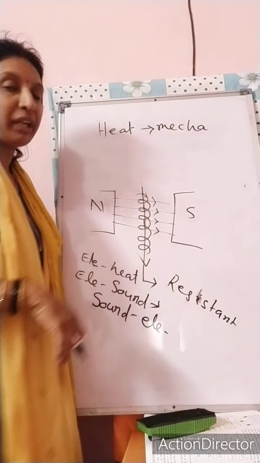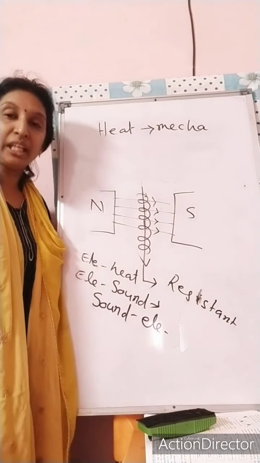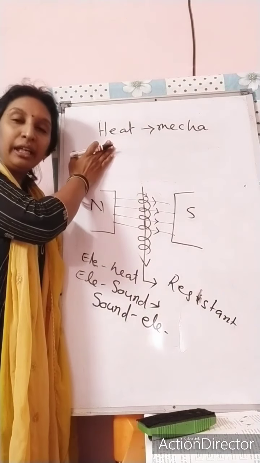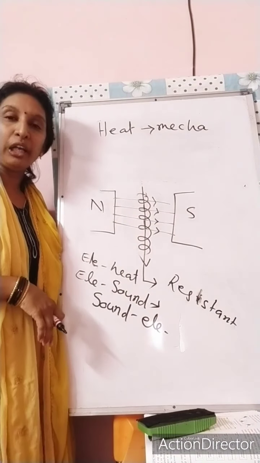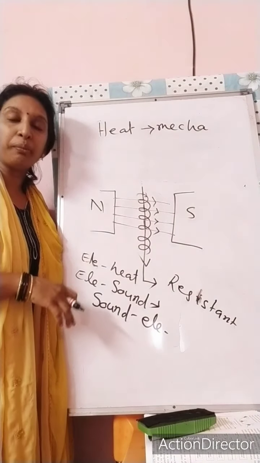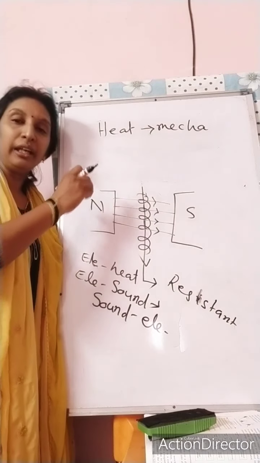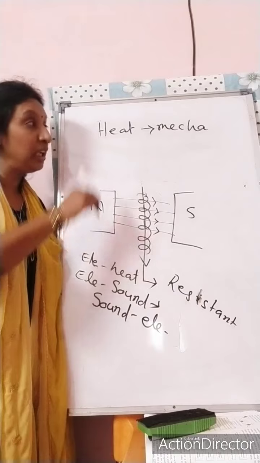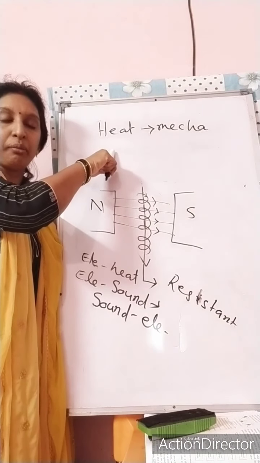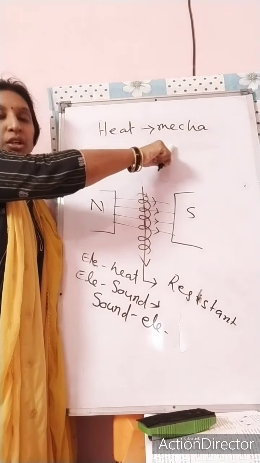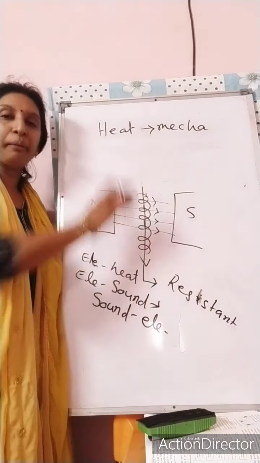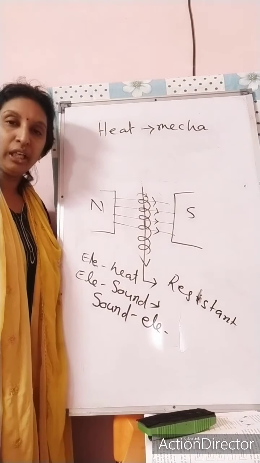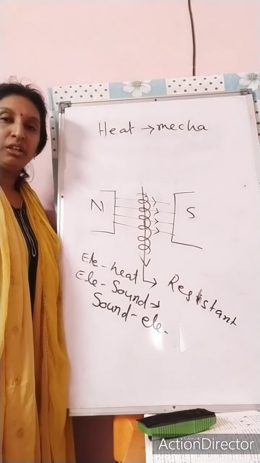Heat energy to mechanical energy, you can see in steam engines. Steam engines use heating energy. They are boiling the water. With the boiling of water, there is a release of water vapor. High speed water vapor is there. Due to the high speed water vapor, they can do some mechanical work. The most common example is your steam engine, motorboats or steamers, you can say.